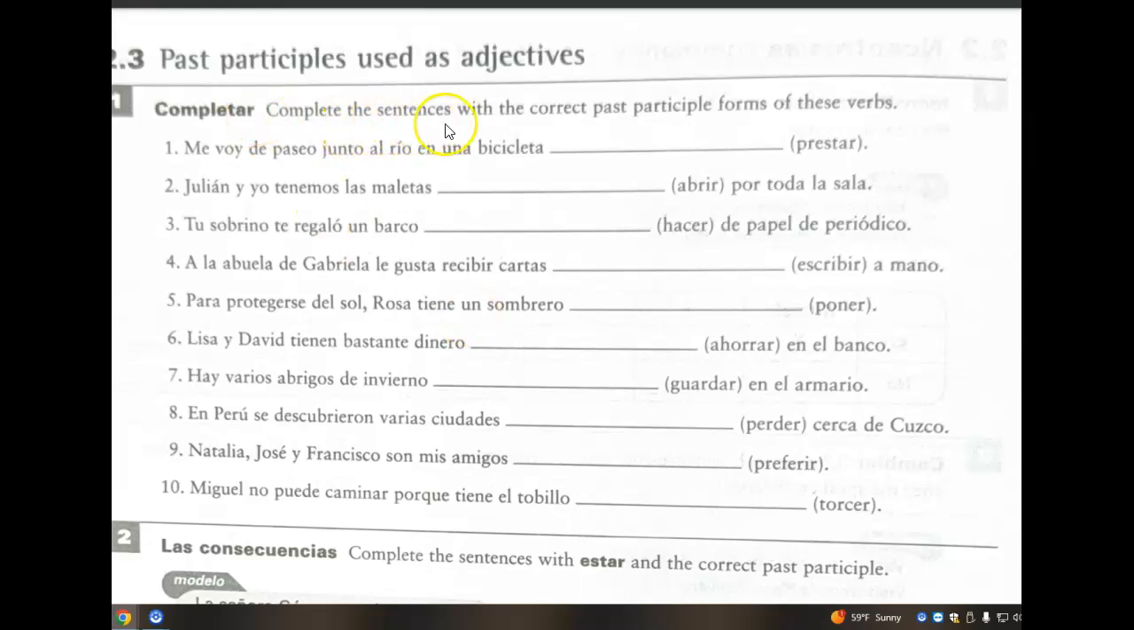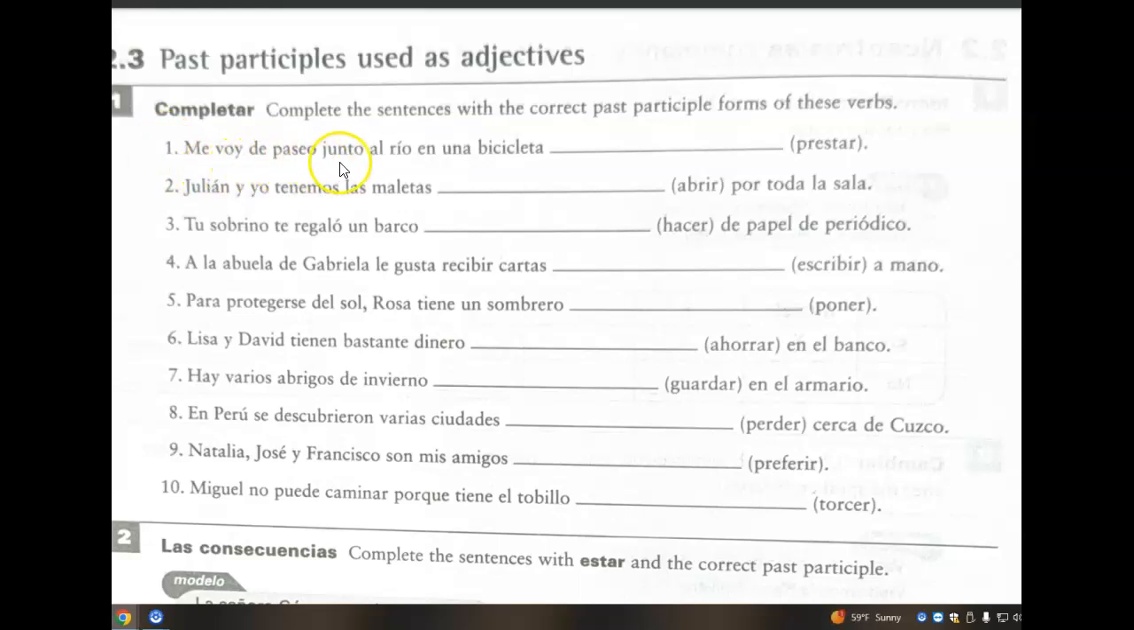Pretty straightforward. Complete the sentences with the correct past participle forms of these verbs. And again, serving as an adjective, it's going to agree with the noun that it modifies. And that noun is typically going to come right before the blank. And if you have a de, and then another word serves as a descriptive adjective, don't pay attention to the gender and number of that word that comes after de. Pay attention to the number that comes before the de. That word is your noun that's being described.